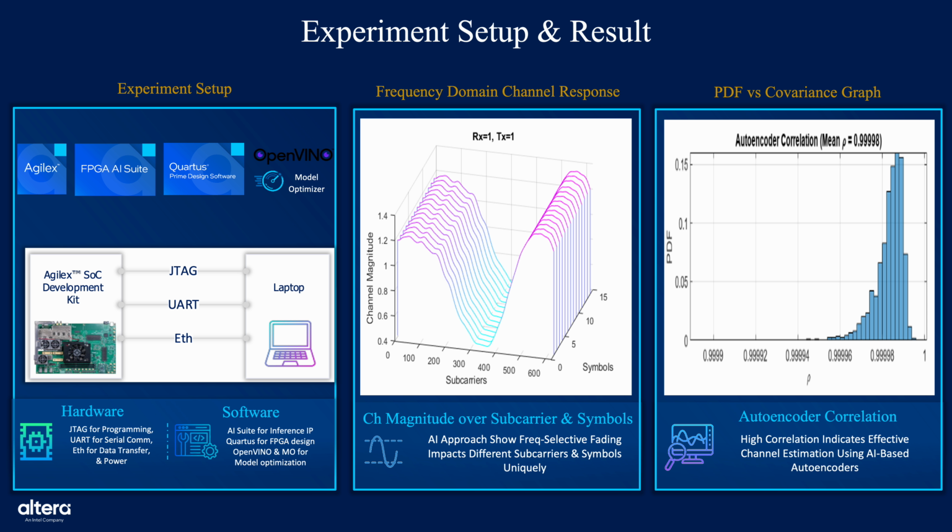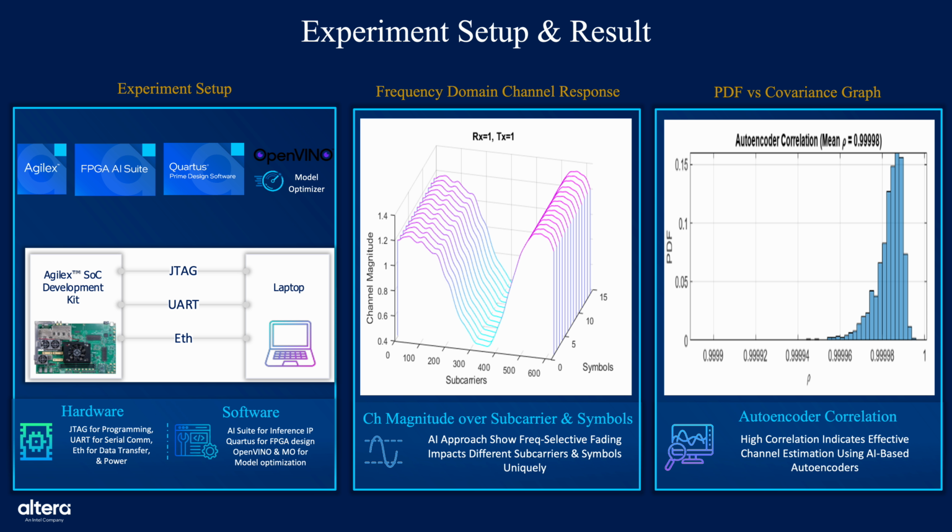In the center, we have the frequency domain channel response. This 3D plot shows how channel magnitude varies across subcarriers and OFDM symbols, revealing frequency selective fading. Our AI-based method effectively captures this variation, which is critical for accurate channel estimation in real-world wireless conditions.